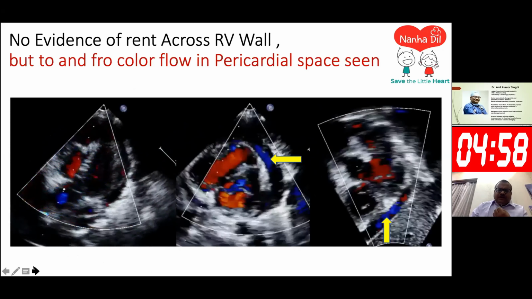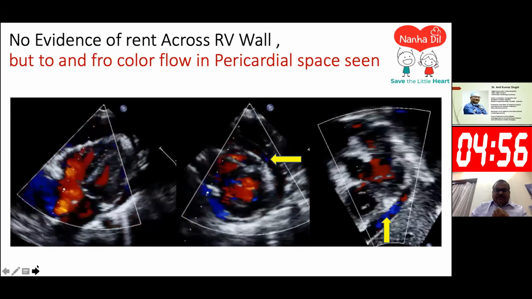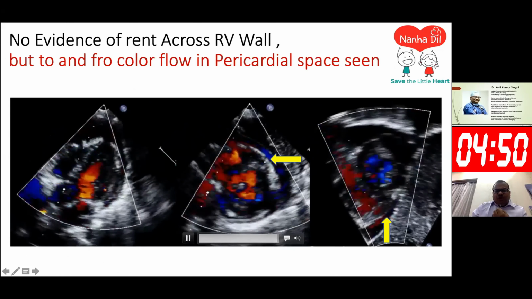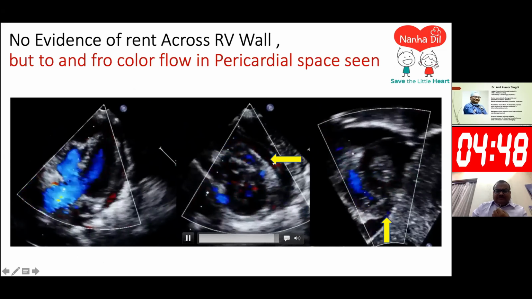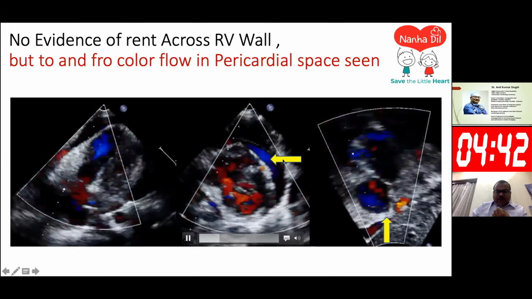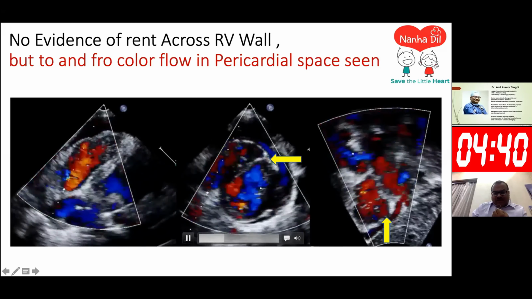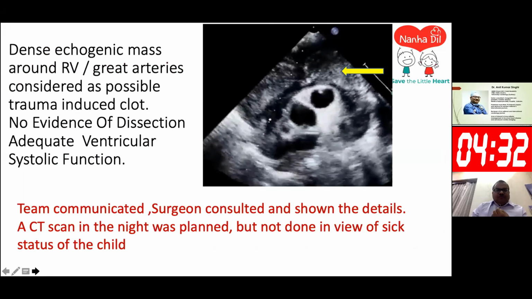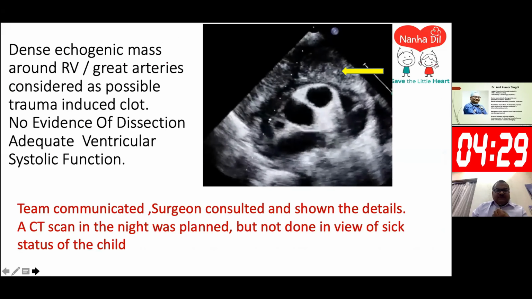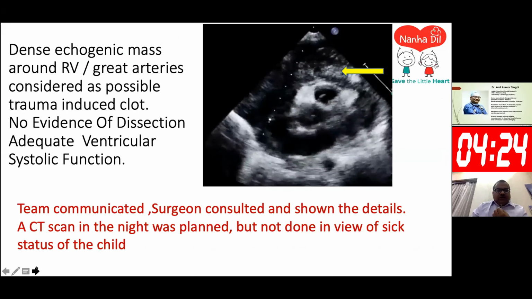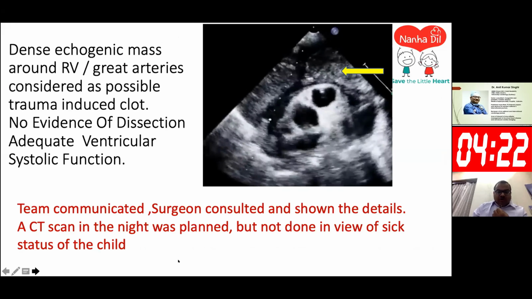We did not find any evidence of a rent across the right ventricular wall, but interestingly, we could appreciate some flow to and fro in the pericardial space in the parasternal as well as subcostal short axis, marked by the arrow. So we were wondering whether somewhere there was a leak and some blood possibly moving around. We additionally found some dense echogenic mass around the RV, considered a possible trauma-induced clot. No evidence of dissection, as we thought.